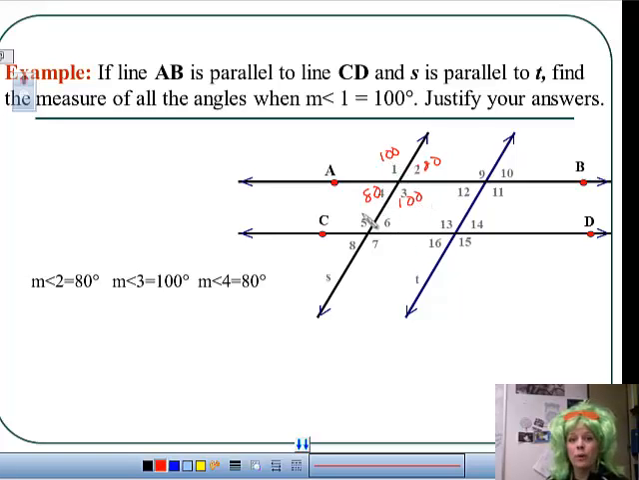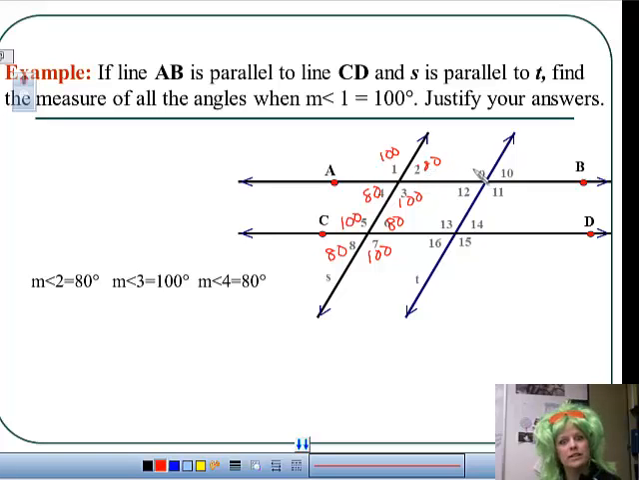4 and 5 are what type of angles? Consecutive, so they have to add up to 180. So if 4 is 80, then what's 5? 100. Notice 1 and 5 are corresponding, so they are equal. If 5 is 100, what's 7? 100. If 8 is 80, what is 6? 80.